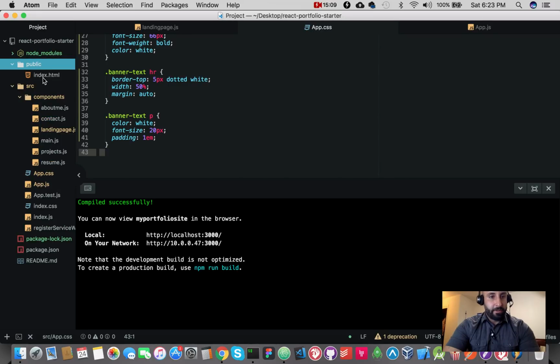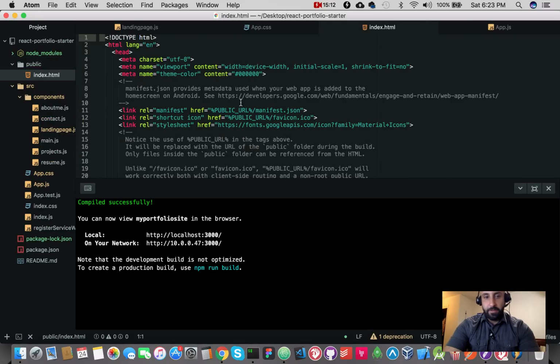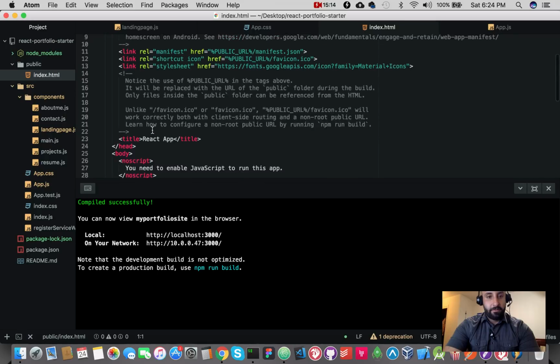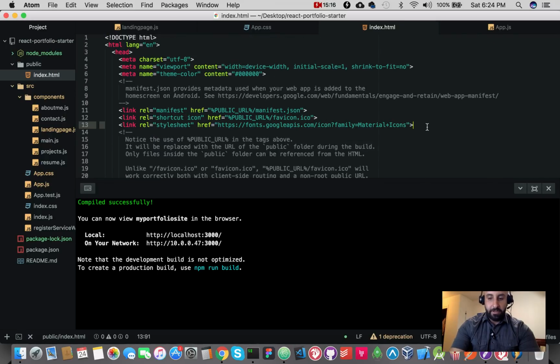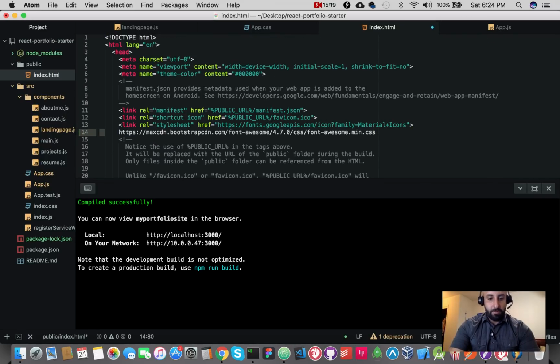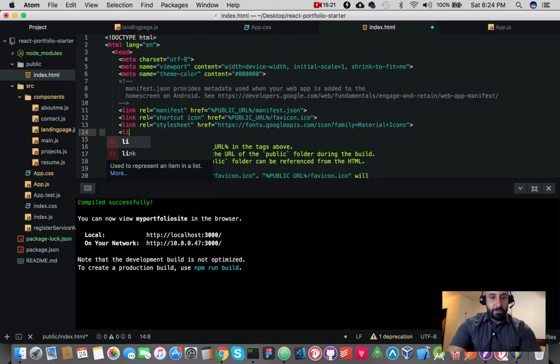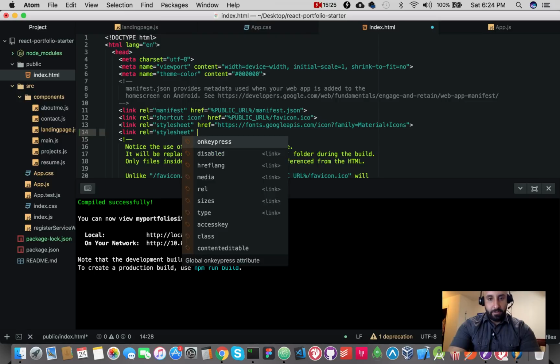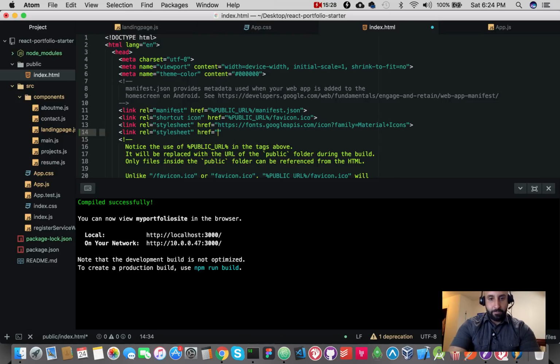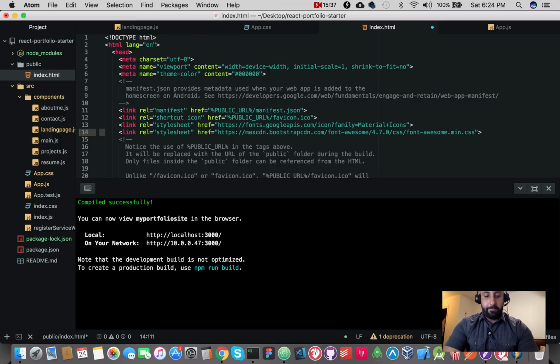In public, inside of index.html, within the head tag, obviously this is a good place to put it. You want to copy that, paste that in. Oh wait, no, it's got to be a link. So link rel stylesheet, and then href, and then paste in that URL. So it just gave me the URL. Okay, see that there? See how that worked? Okay, so let's save.